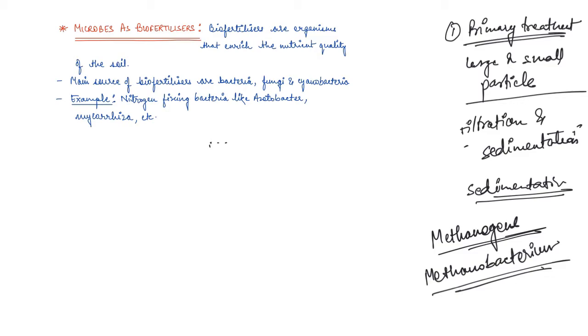Like we have rhizobium. Rhizobium fixes nitrogen, right? So we have nitrogen fixing bacteria like azotobacter, we have azospirillum, we have mycorrhiza. Mycorrhiza is nothing but fungi which form a symbiotic association with plants, right? So there are so many members of bacteria, fungi, or cyanobacteria which act as biofertilizers.